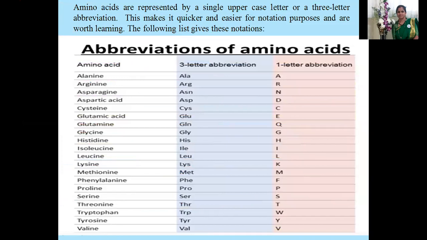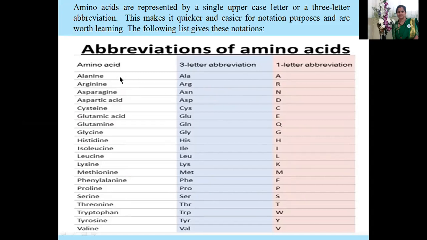Here you can see the amino acids represented by a single uppercase letter, or 3-letter abbreviations can be seen. This makes notation quicker and easier, and they are worth learning. Here you can see the list of amino acids giving the 3-letter abbreviations and 1-letter abbreviations.